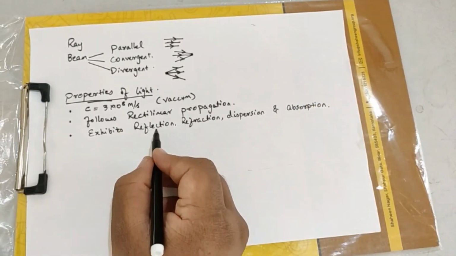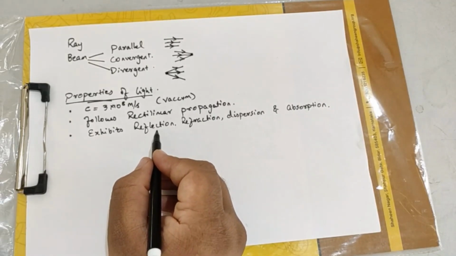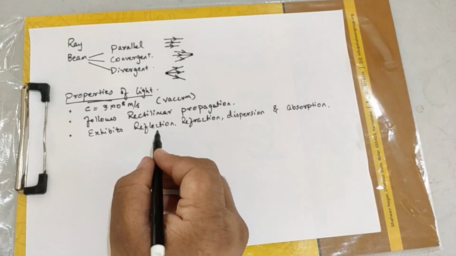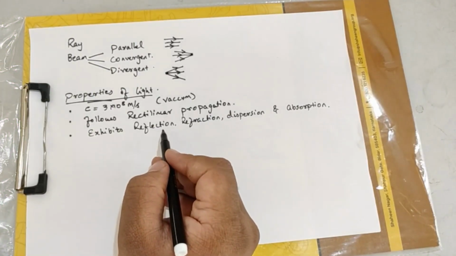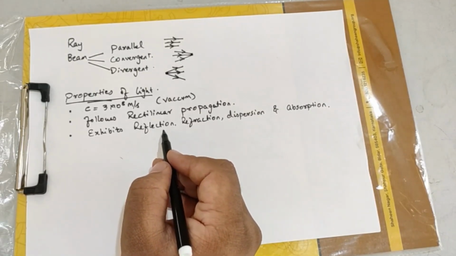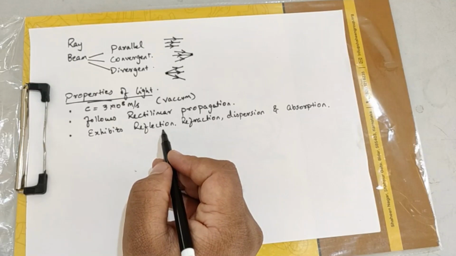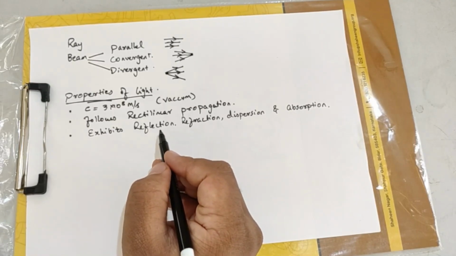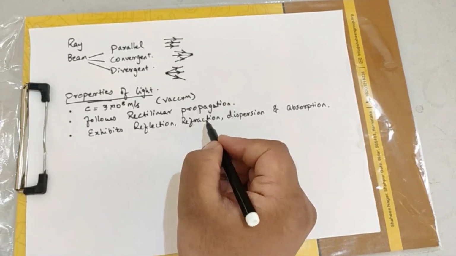What are those? One is reflection. I think you have already learnt in school that the simple example would be in your own houses. When you look at the mirror, what is basically happening? Light from your body is falling on the mirror and undergoing reflection. The reflected rays are observed by your eyes, and that is how you get the image of yourself.